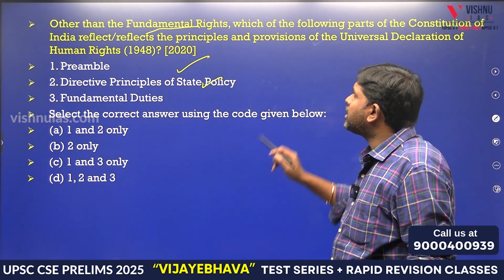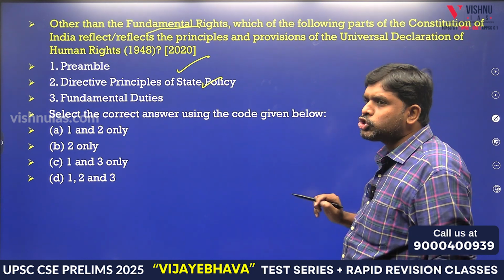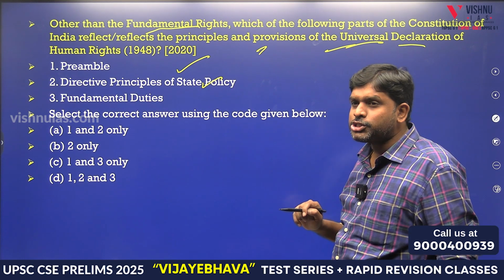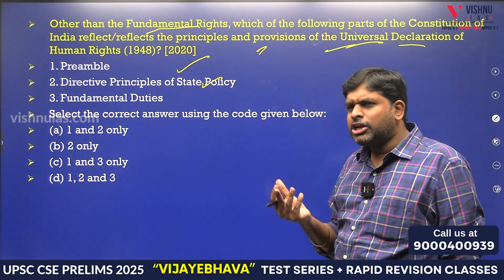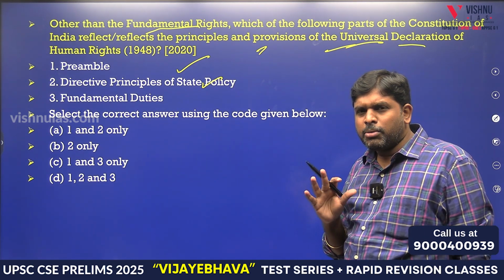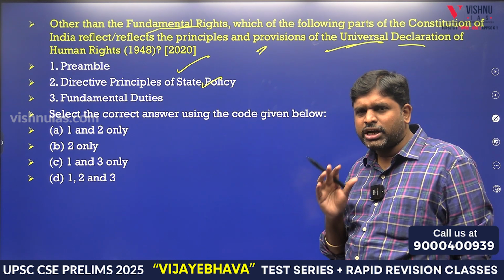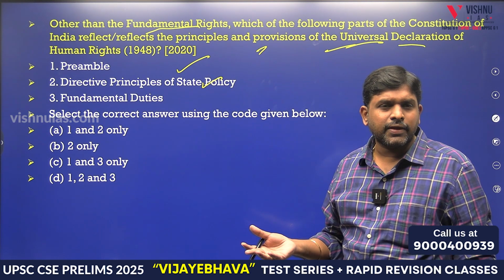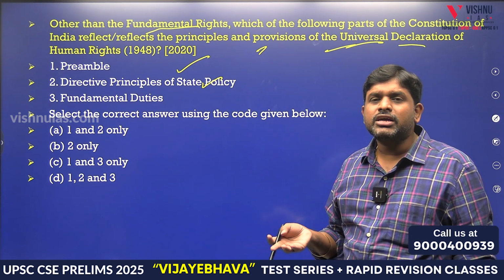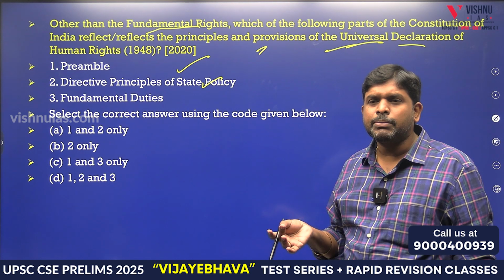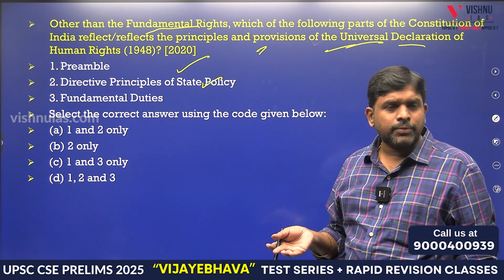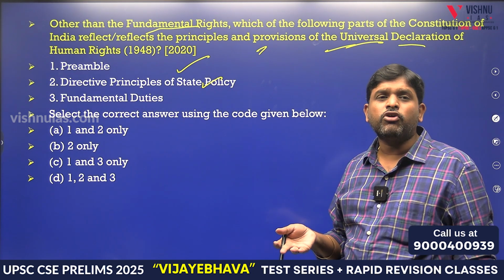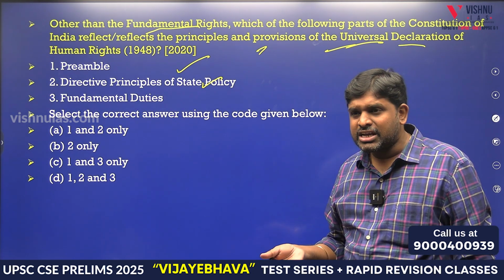Other than fundamental rights, which of the following parts of the Constitution of India reflect the principles and provisions of the Universal Declaration of Human Rights? General human rights. So we need not know about the Universal Declaration of Human Rights. So general human rights other than fundamental rights. Anyhow, human rights are there in fundamental rights, and in the preamble. For example, social equality, economic equality, political equality, these are all there. Then in the preamble it is there. In directive principles of state policy also. Article 40, special provisions for weaker sections, is there.